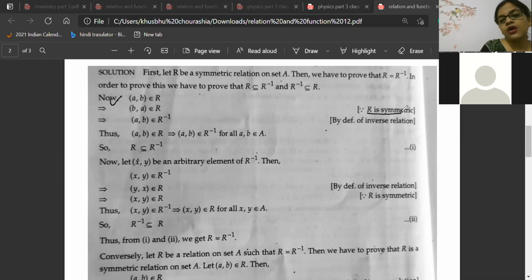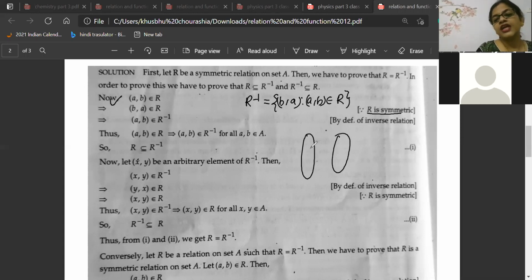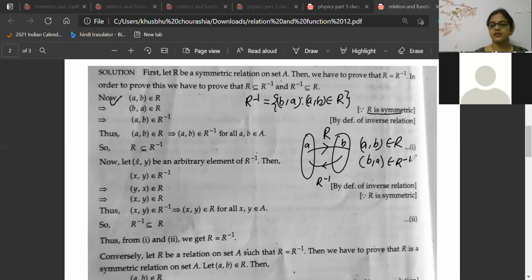Now, beta, according to the inverse relation, since (A,B) belongs to R, from A to B the relation is there, then R inverse will go from B to A. So if (A,B) belongs to R, then (B,A) will belong to R inverse. Understood? That's why they have written (B,A) belonging to R, then the opposite of (B,A), which is (A,B), belongs to R inverse.